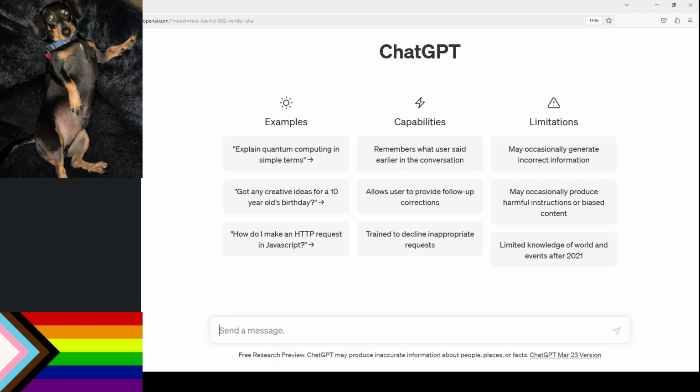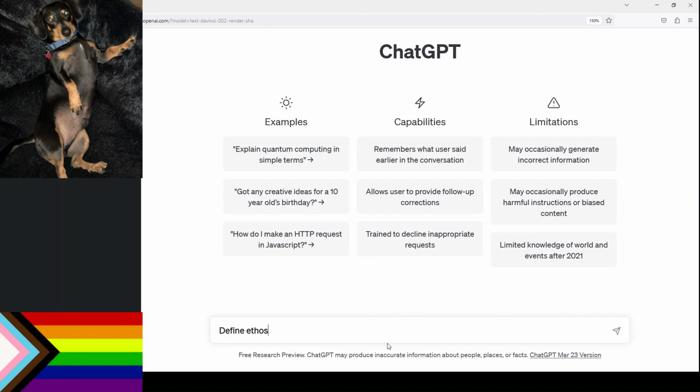ChatGPT is creating a bunch of nightmares for educators. There are a lot of concerns about how this new technology is going to make it easier to plagiarize, but I am determined to start figuring out ways to use ChatGPT for good rather than evil in higher education. And today we're going to put ChatGPT to the test to see how well it can define the term ethos.